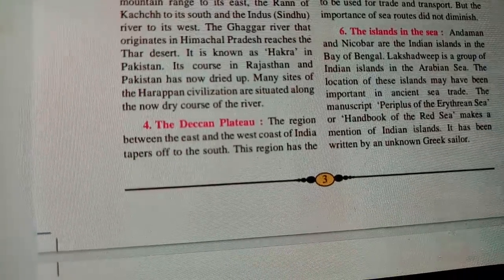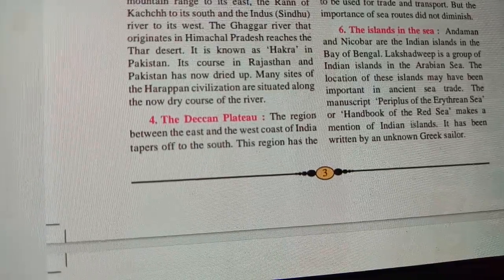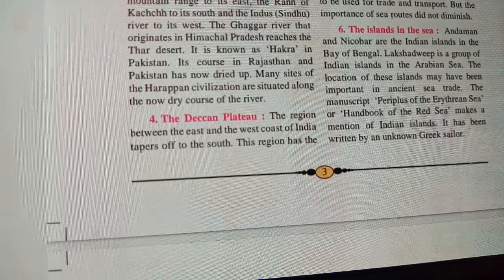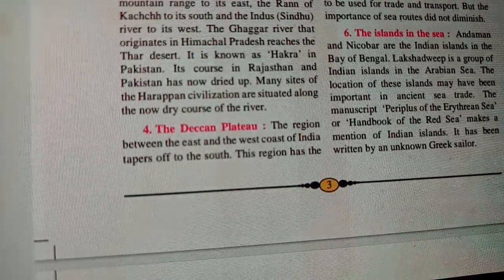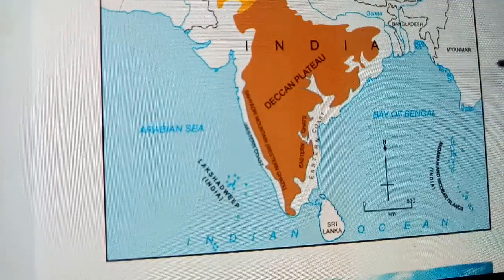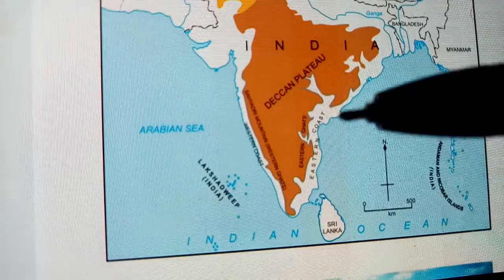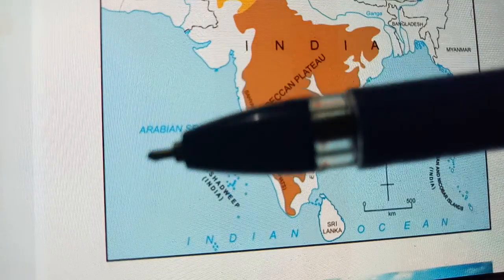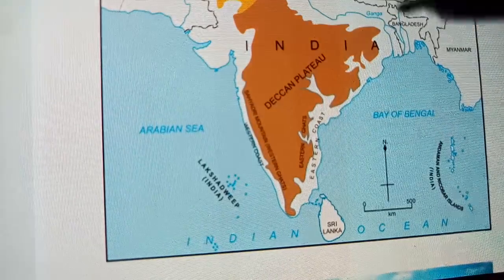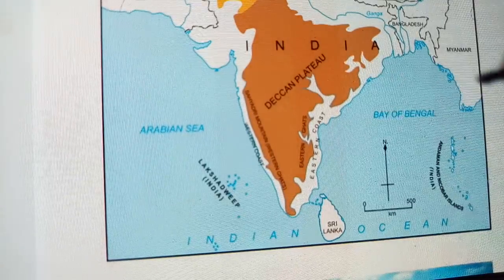Next is the islands in the sea. Andaman and Nicobar are Indian islands in the Bay of Bengal. So in the Bay of Bengal you will see the Andaman and Nicobar islands. Let us see in the map. So this is a map. Over here you can see the Andaman and Nicobar islands in the Bay of Bengal, and here in the Arabian Sea you have Lakshadweep of India. These are two important islands you will see in two directions of India, and it is the ocean part of India.